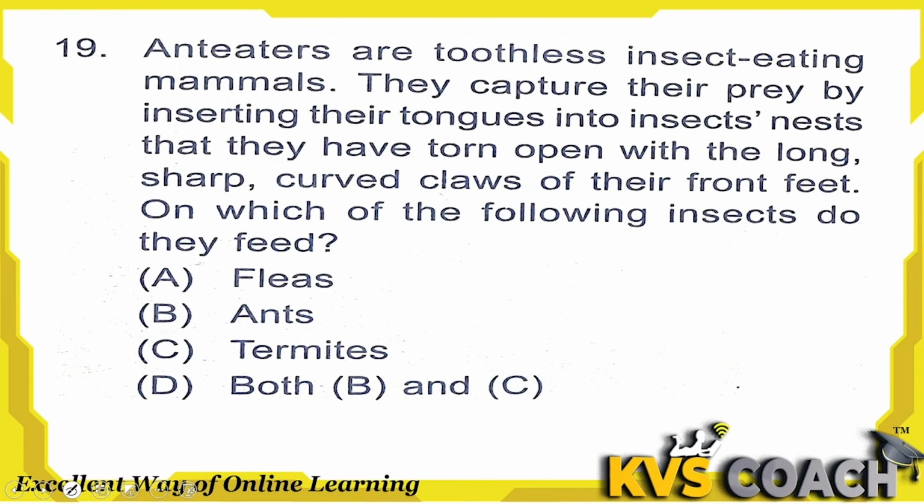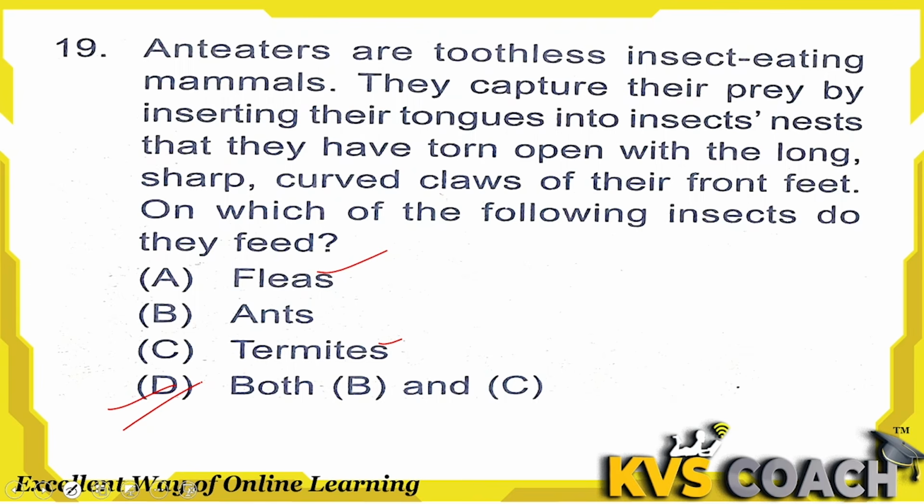Next question is, anteaters are toothless insect-eating mammals. They capture their prey by inserting their tongues into insect nests that they have torn open with the long, sharp, curved claws of their front feet. On which of the following insects do they feed? Option A, fleas, right. C, termite is also right. So both B and C are the right answer here. Actually, fleas are small insects. They feed on human or animal blood. So both fleas and termites are the right answer here.